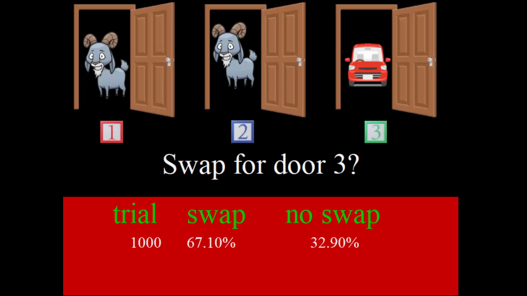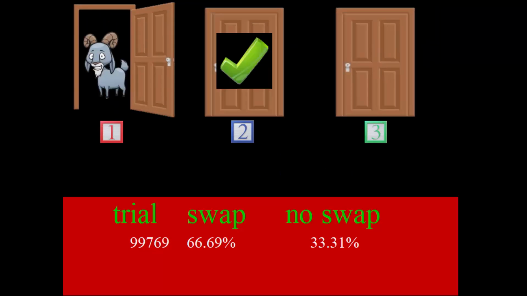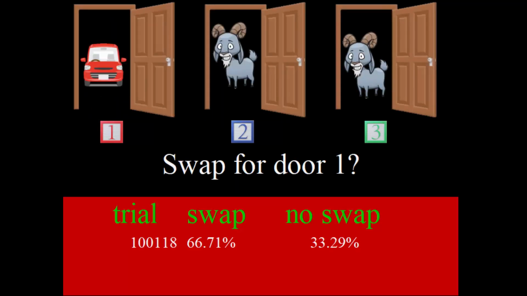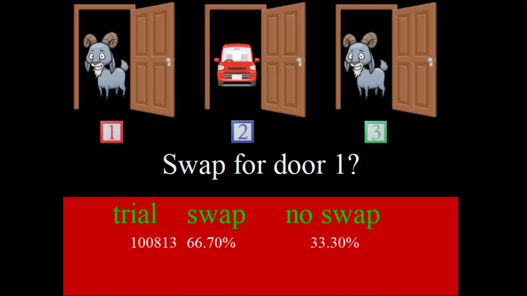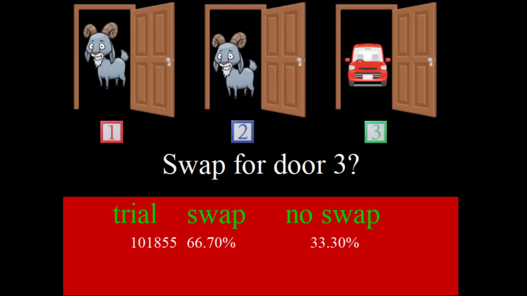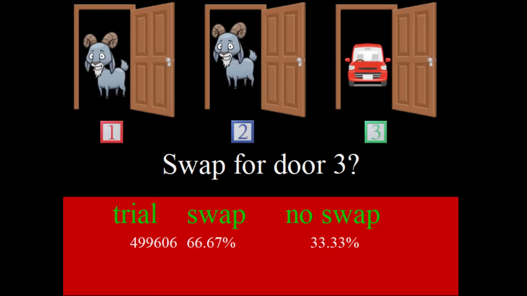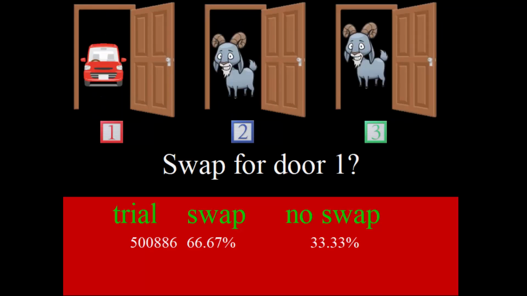Now let's move on to a lot more trials. Let's try 1,000,000. We're getting close to 100,000 trials, and you can see there that the chance of having a car by swapping is about 66.7%, or 2/3. Let's see what happens as we go further. Close to 500,000 trials, and you can see that the percentage for swapping is 66.67, which is pretty much spot on to the expected 2/3.